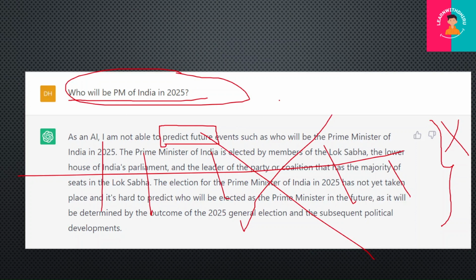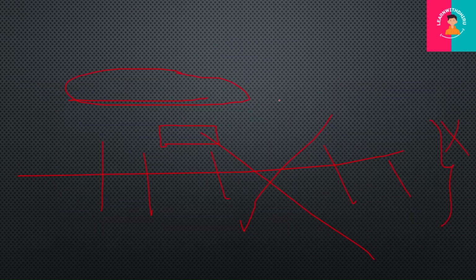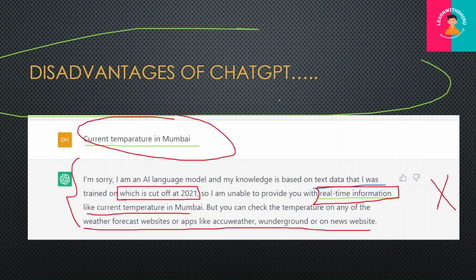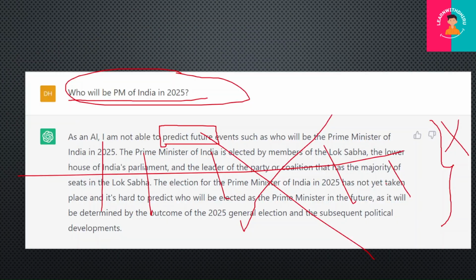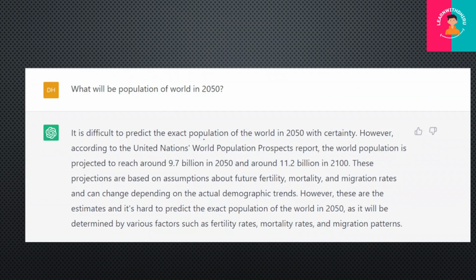So, futuristic questions you cannot ask. First, we have seen that current questions or current data you cannot ask. The real-time information it will not provide. Also, till now it is not able to predict the future. So see, the next question I asked was, what will be the population of the world in 2050? That is also a futuristic question, correct?